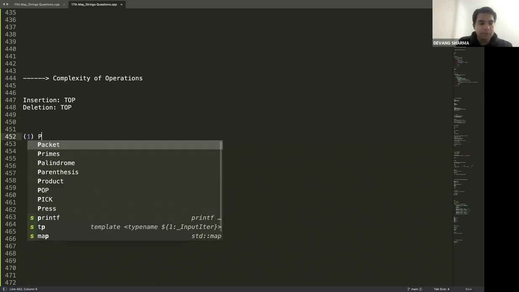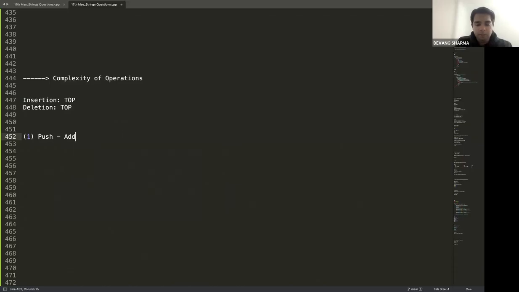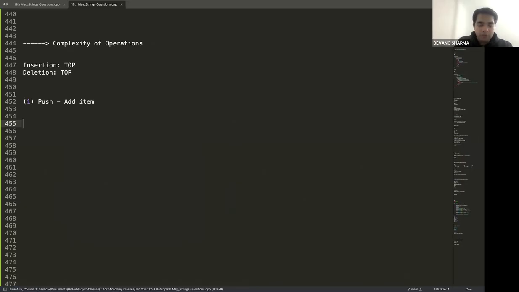Now let's talk about all items one by one. The purpose of push is to add an item. If I'm going to push something, what do you think is the time complexity? And why is that? Why is the time complexity big O of 1?